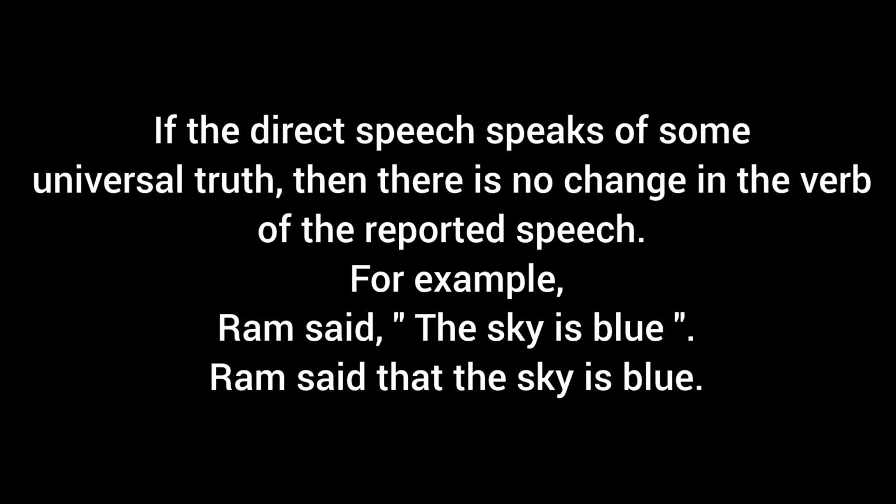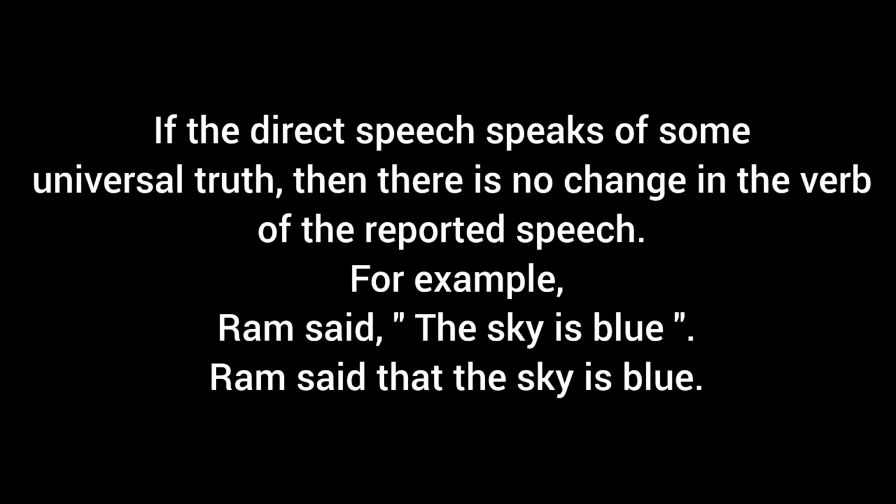Now when we are effecting a change from the direct form to the indirect form, what are the parameters that we need to keep in mind? The first parameter is that we need to check the tense of the reporting verb. If the reporting verb is in the past tense and the verb of the reported speech, that is the verb of the sentence in the inverted commas, is in the present tense, then there will be a change into a corresponding past form.